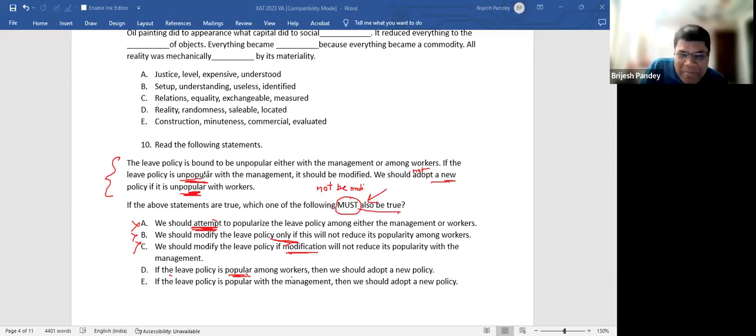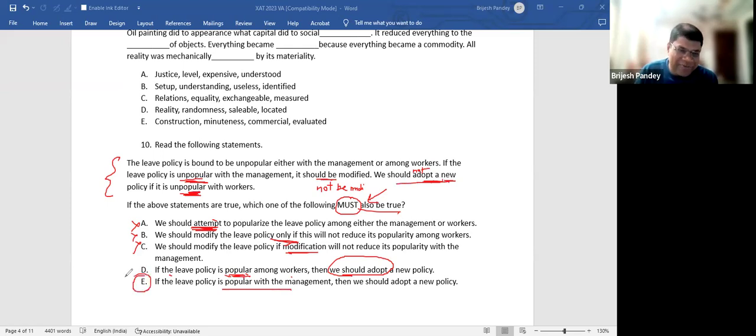And if it is unpopular among the management, then can I say it needs modification? So this cannot be adopting a new policy, because if it is popular, then you don't need a new policy. But if it is popular among the management, that means it is unpopular among the workers, right? And therefore you need a new policy.